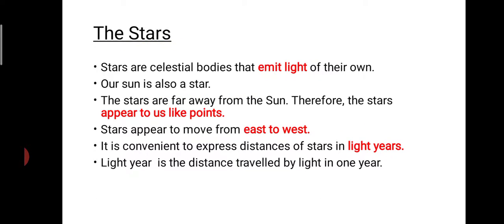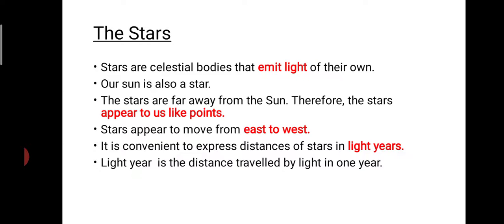And the stars are able to give off their own light. The sun is an example of a star. Stars are far away, isn't it? Therefore, when we observe them from the earth's surface, they appear like points. Stars appear to move in the direction of east to west. So the stars are moving in the direction of east to west.